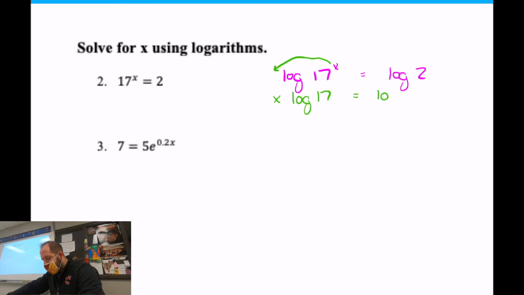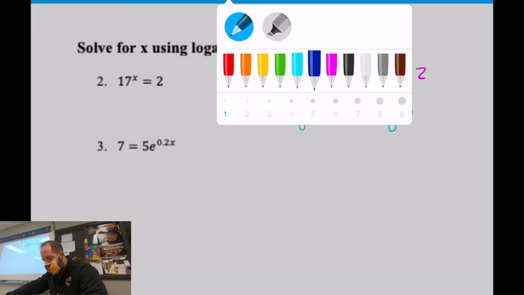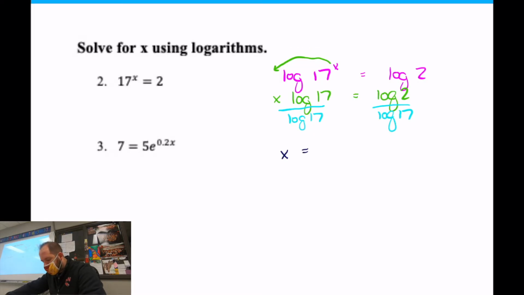And then the last step is you divide by the log of 17. The log of 17 is just a number; you type it in your calculator and it gives you a crazy decimal. So you divide both sides by the log of 17. You don't need to show that. I'm just going to type it over there on the other side. Your actual answer for x turns out to be x equals log of 2 divided by log of 17.